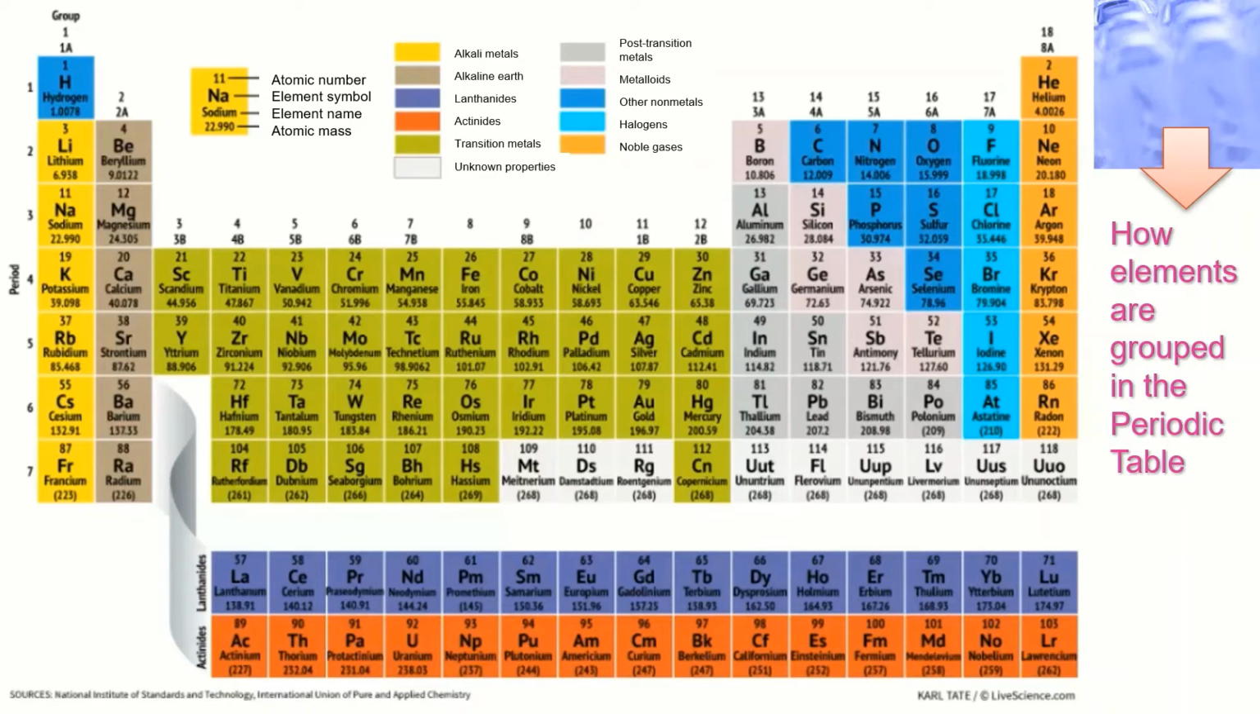Group 7A is composed of halogens, and Group 8A is composed of inert gases. Group B elements in yellow-green are called transition elements, and below them are the lanthanides and the actinides elements.